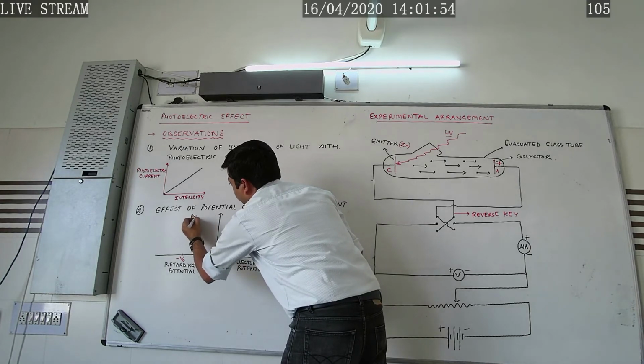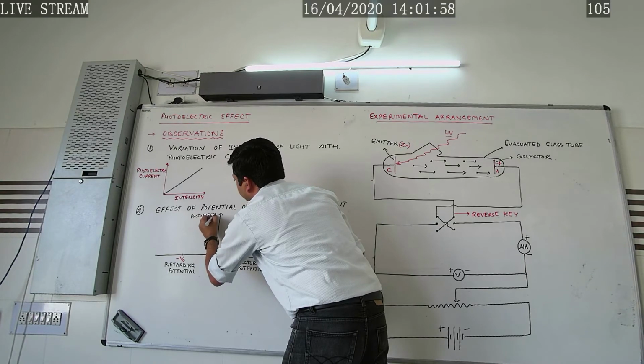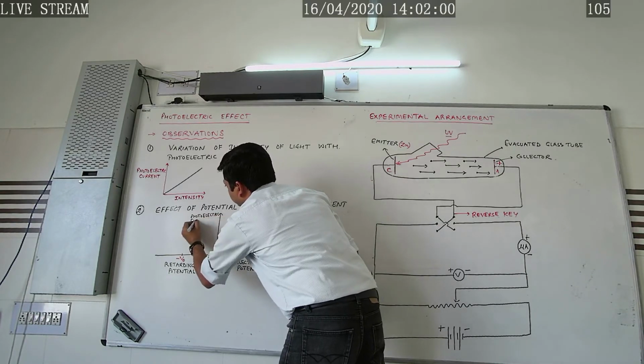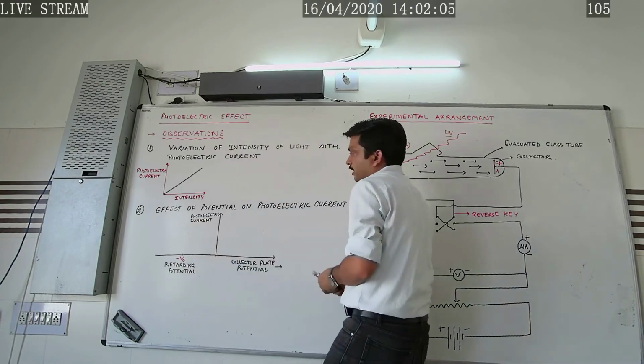This is photoelectric current. It is varying along this y-axis. So what would happen?